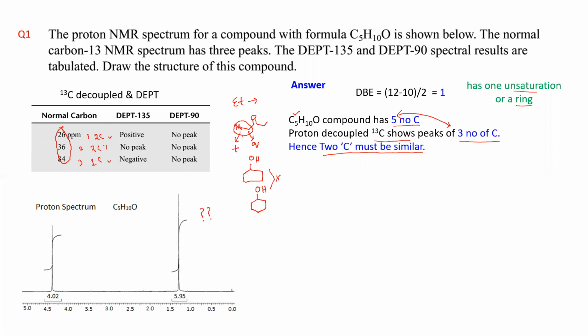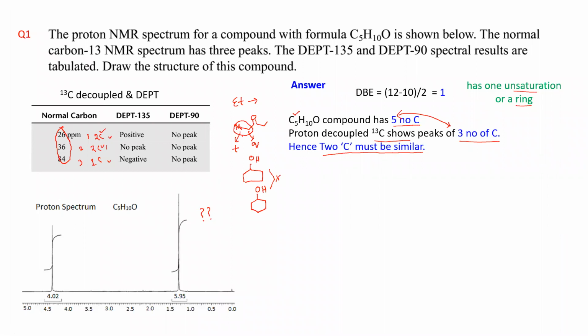That means at least 2 carbons will have the same, similar type of nature, okay? So here, 1 carbon is matching with another carbon, and here also another carbon is matching with another. So that means 2 carbons are identical with another 2 carbons, okay? So that's why we are getting 3 peaks.